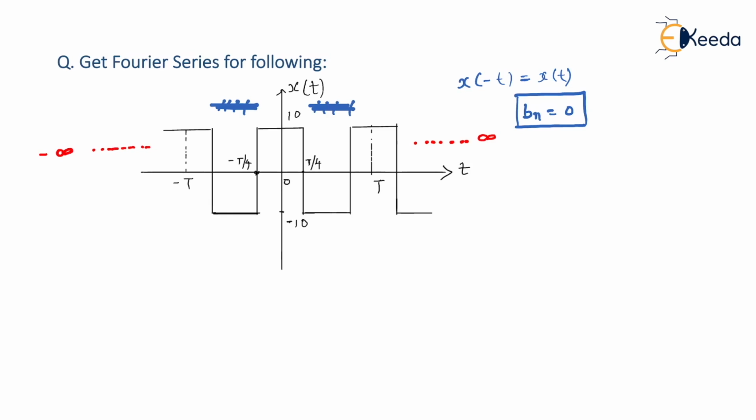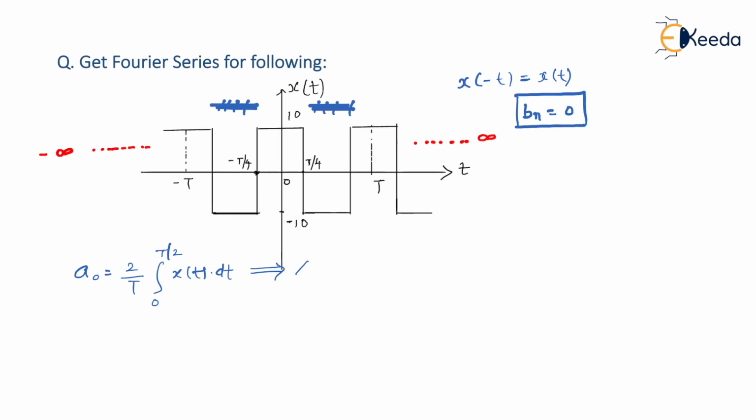For that we have to actually calculate, and we know that whenever the signal is an even signal, we don't have to really integrate it over a full period. We integrate it over a half period, and we just take twice the original integration. That is, the a0 value can be written as 2 by T, integrating over a half period, so let me say from 0 to T by 2, x of t dt.